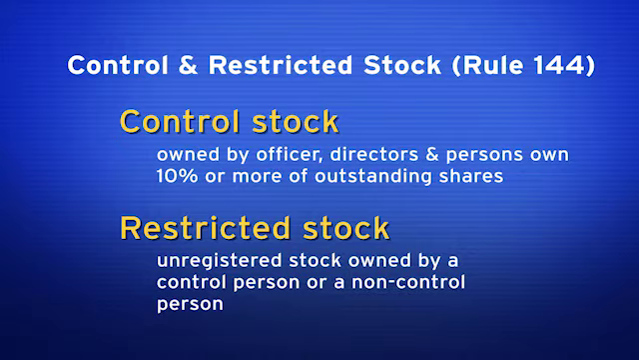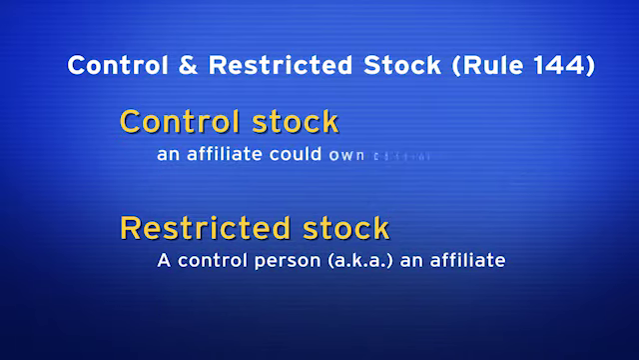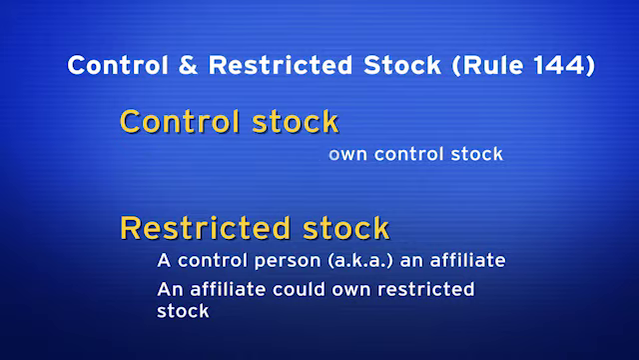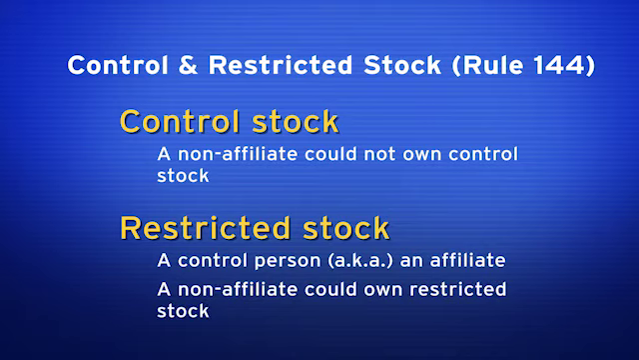Now, another term you might see for a control person is an affiliate. So an affiliate could own control stock. An affiliate could own restricted stock. Could a non-control person or a non-affiliate own control stock? No. Could a non-control person or a non-affiliate own restricted stock? Yes. So a control person can own control stock or restricted stock. A non-control person can only own restricted stock.